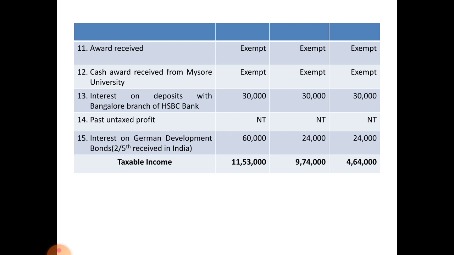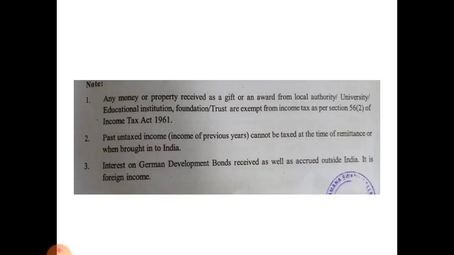and as non-resident, his taxable income amounts to rupees 4,64,000. So this is the solution, and this type of problem may come for 16 marks in your final exam. Very simple problems. The thing is, you have to read and remember all 34 points which I have given in the previous session. If you are thorough with those 34 points, you can write these things very easily. Let us see the notes here.